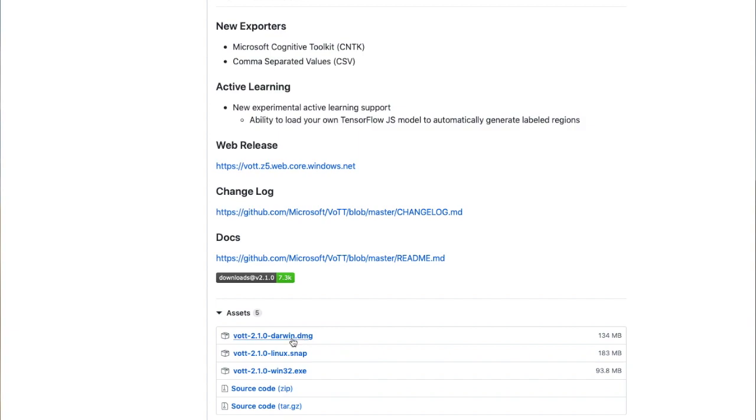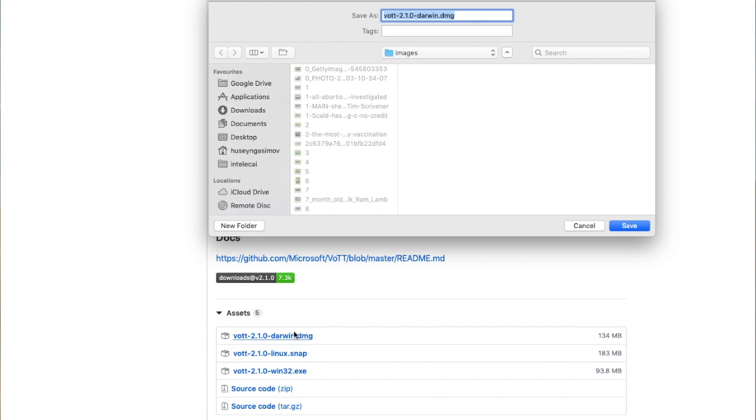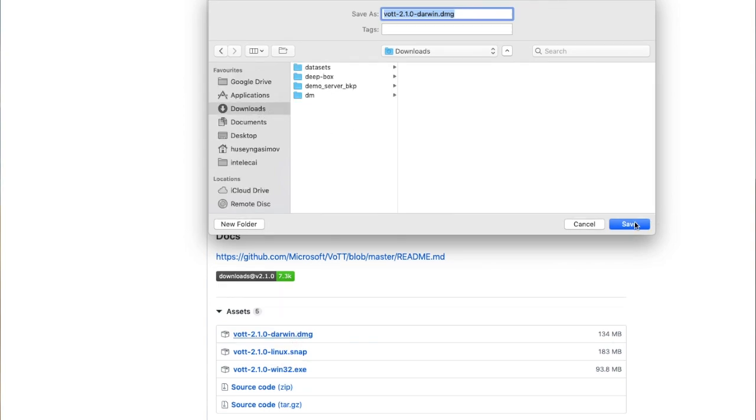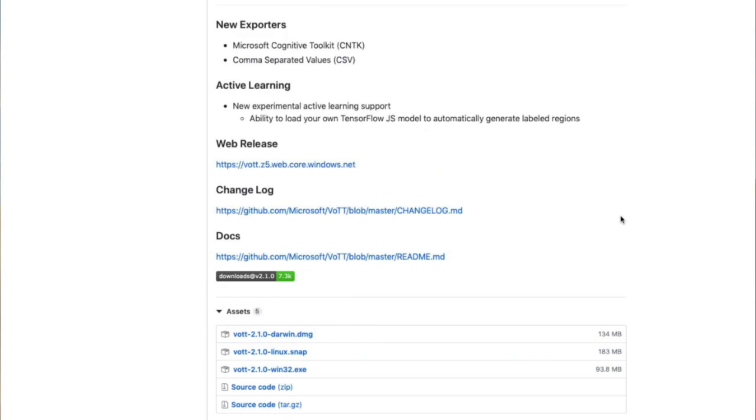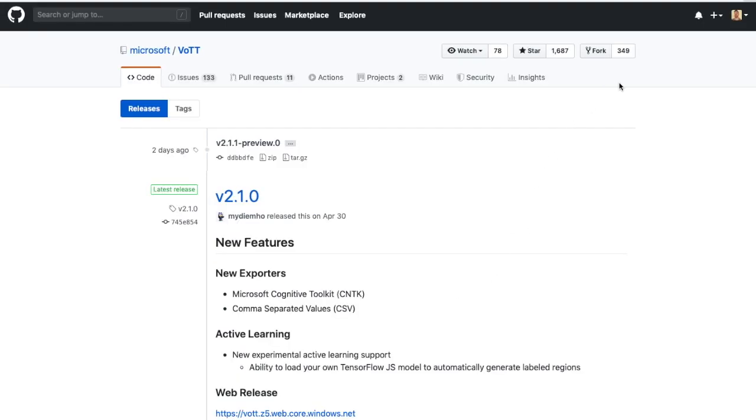I am now using Mac, that's why I will download this DMG file. If you are using Windows, you can download this file, and this is for Linux. Okay, let's go to downloads and download. Okay, it was downloaded.